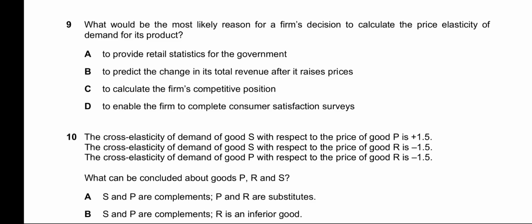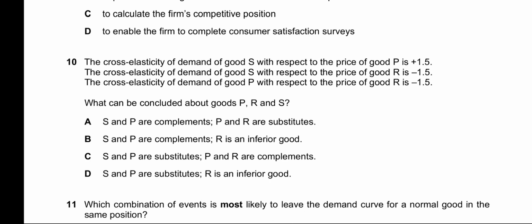For example, if a PED for a product is greater than 1 or it is price elastic, then decreasing the price will increase the total revenue, and if the PED is smaller than 1, which is price inelastic, then increasing the price will increase the total revenue. So B is the correct answer for 9.